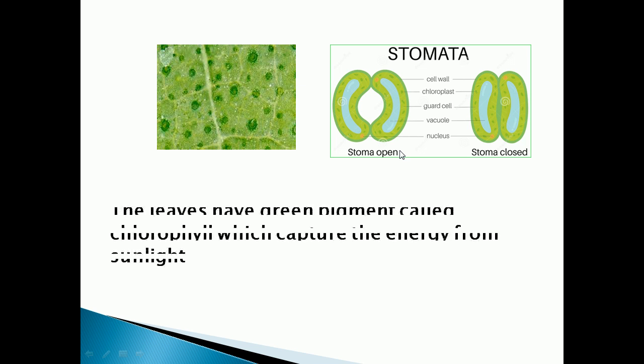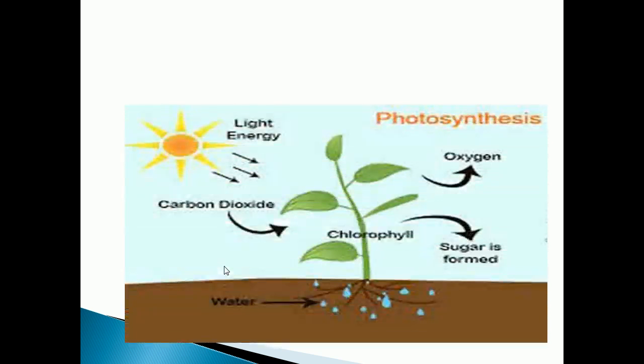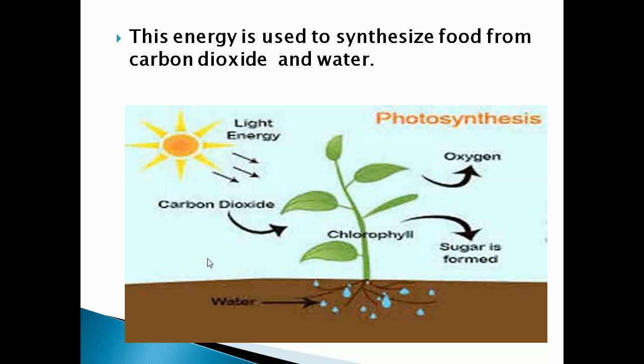Understood, children? The leaves have a green pigment called chlorophyll. You know that for photosynthesis sunlight is important. So the leaves have the green pigment chlorophyll, which captures the energy from the sunlight. Here in this picture you can see the pictorial representation of photosynthesis. The energy obtained by the chlorophyll is used to synthesize food from